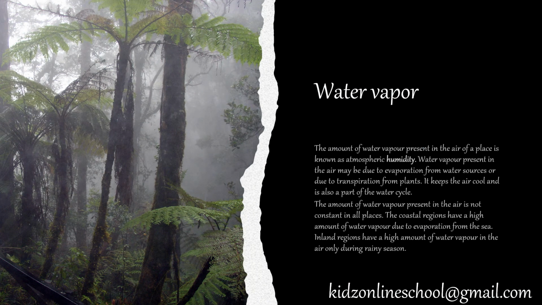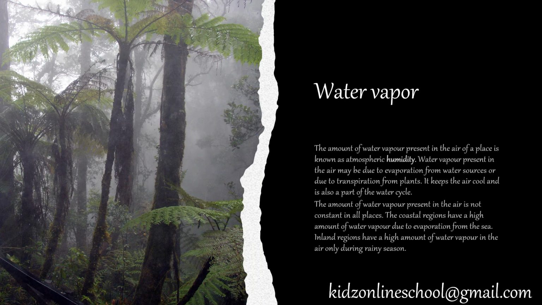Water vapor. The amount of water vapor present in the air of a place is known as atmospheric humidity. Water vapor present in the air is also a part of the water cycle.